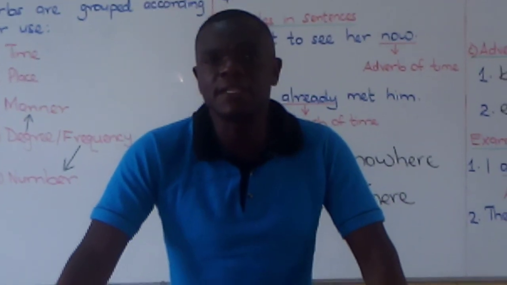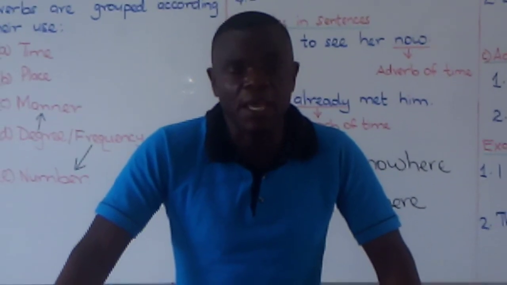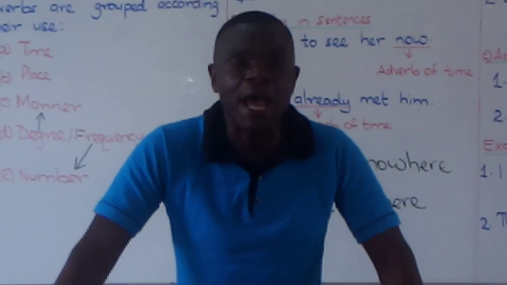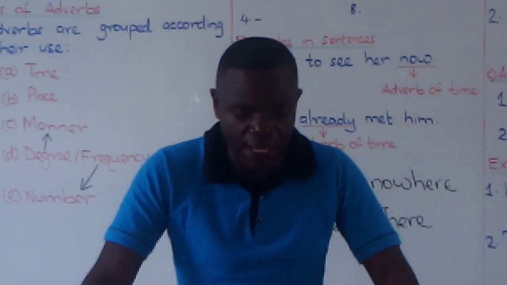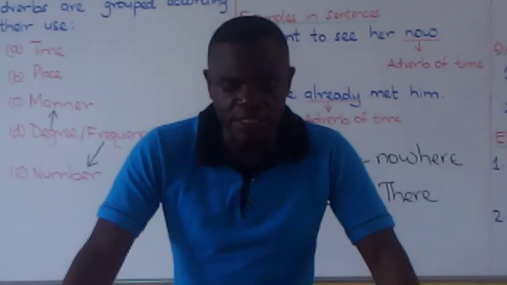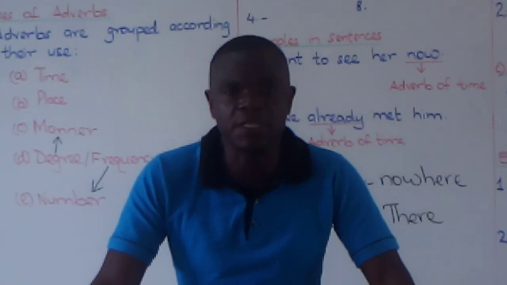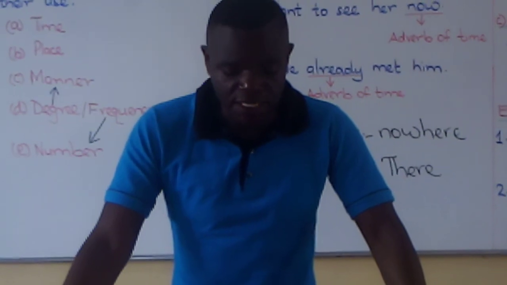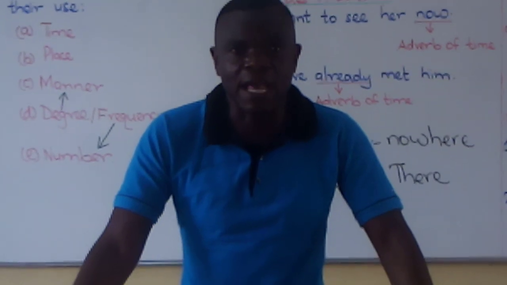Now, in the following sentences, boys and girls, identify the adverbs and write whether it is an adverb of time, place, or manner. Sentence number 1, I am not writing on the board, so pay attention. Number 1, the pupil spoke politely to the teacher. Sentence number 2, today is rather a dull day.